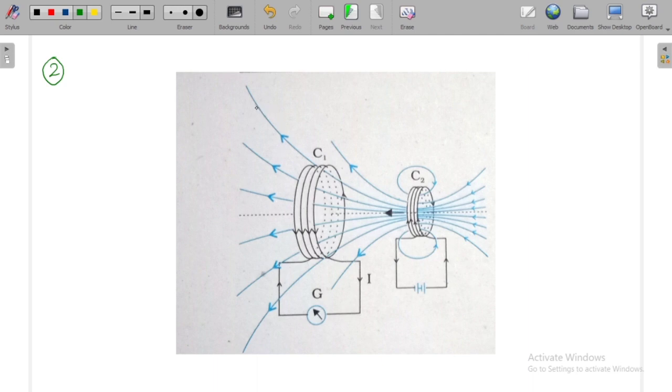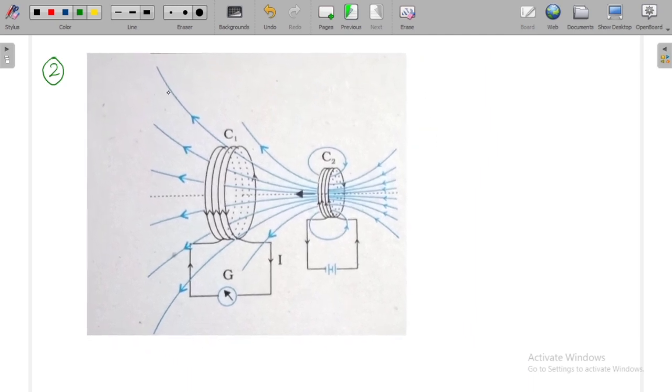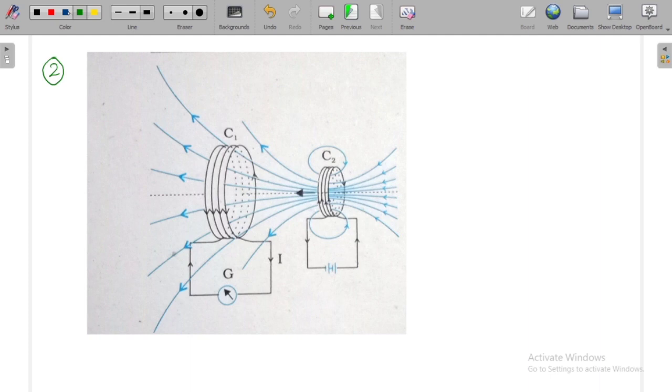So this is the figure showing the second experiment. Now if you observe here, he is taking two coils. Here is one coil. One coil is connected to the galvanometer and another coil is connected to the battery, right? And this coil position is fixed, it is not moving, and this coil is moving. In place of the bar magnet, he just took another current carrying coil which is connected to the battery.